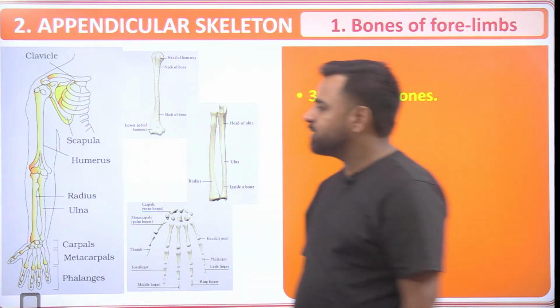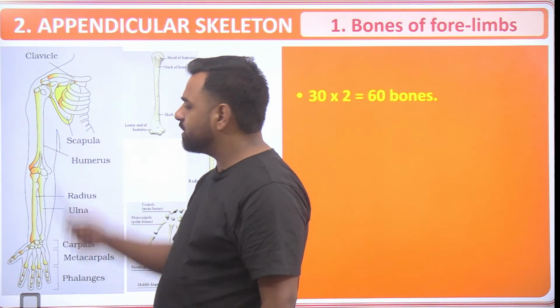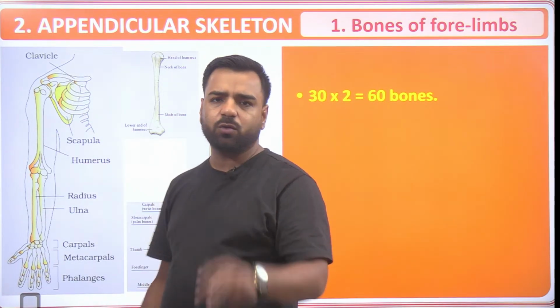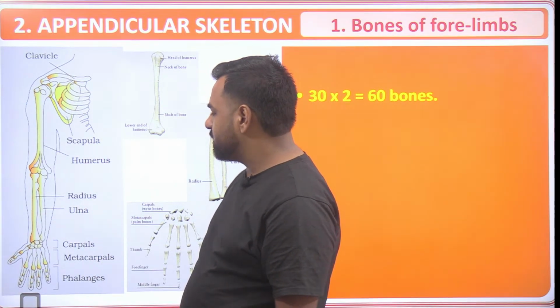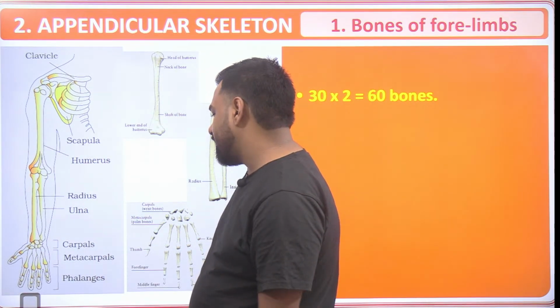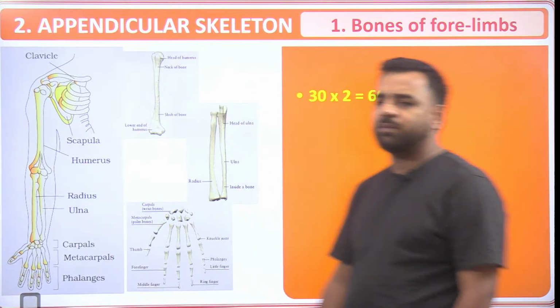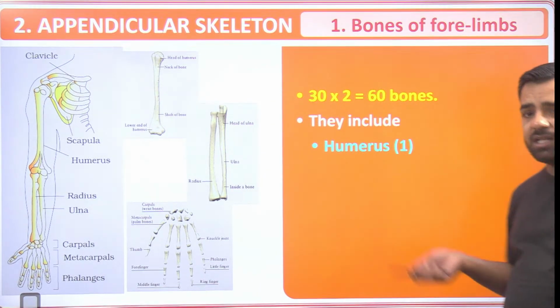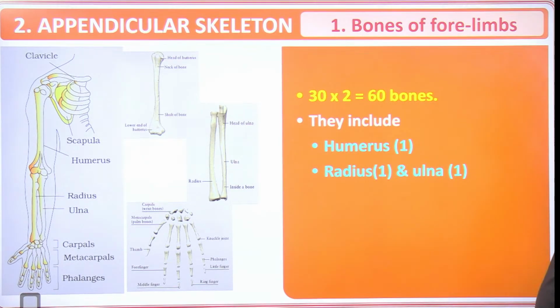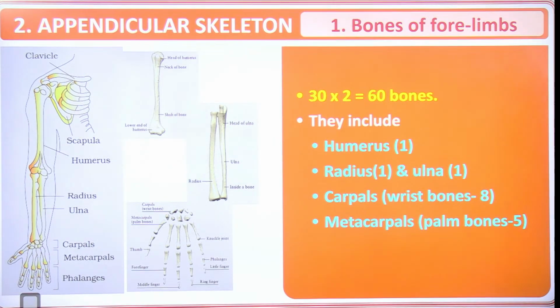So that is the portion. That is the first part, the humerus. Obviously it will be two, one on the right arm, one on the left arm. So two humerus, two radius, two ulna. Then we have carpals, metacarpals and phalanges. One by one, let's have a look. They include the humerus. It's talking about a single arm, so that's one. Radius single, ulna single, carpals, the wrist bones, there are 8. Metacarpals, there are 5. They are the palm bones, and then we have phalanges, that is 14.